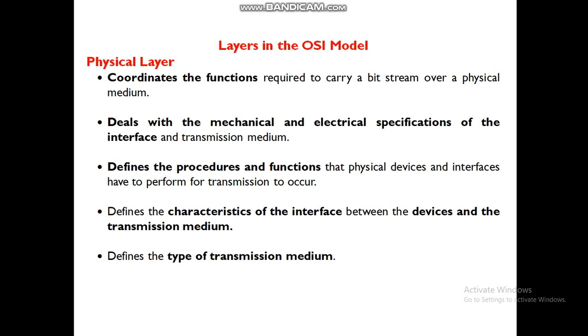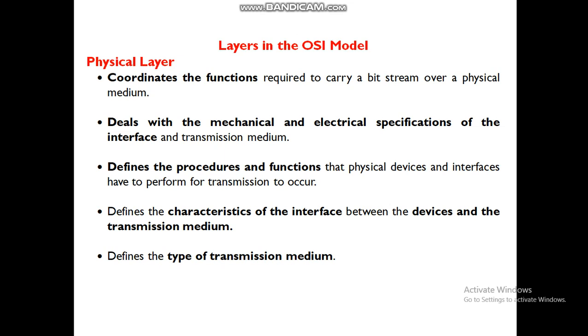In this video, I will explain two layers. One is the physical layer and another is the data link layer. The main functionalities of the physical layer are that it coordinates the functions required to carry the bit streams over the physical media. That means it delivers the bits into the physical medium.